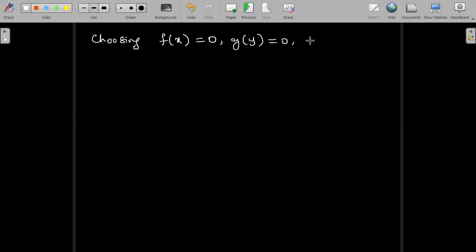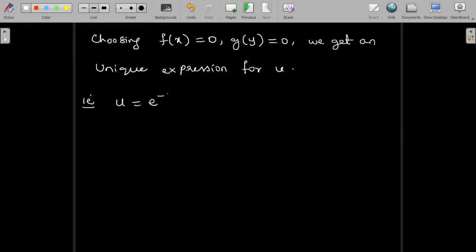Choosing f of x equal to 0 and g of y equal to 0, we get a unique expression for u, and that unique expression for u is e^(-2y) cos 2x.